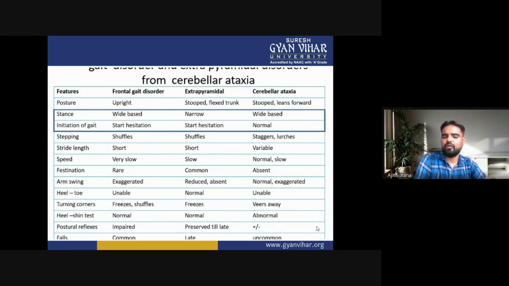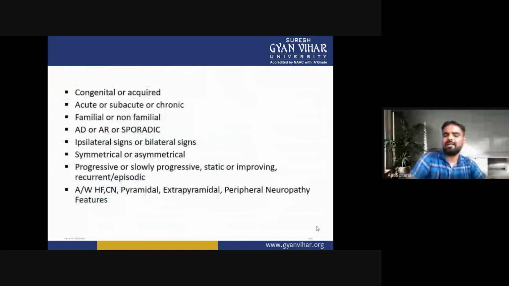Now the falls. They are common in frontal gait disorder. In extrapyramidal, they occur late, and in cerebral ataxia, they are uncommon.